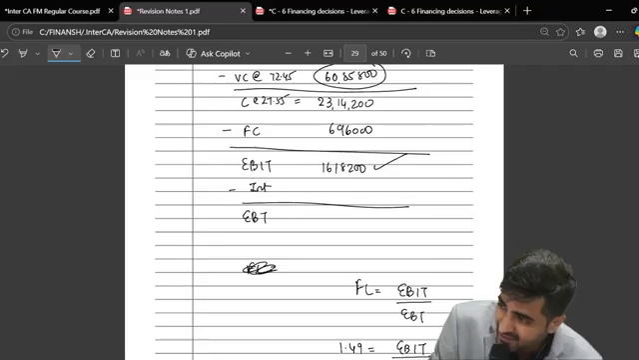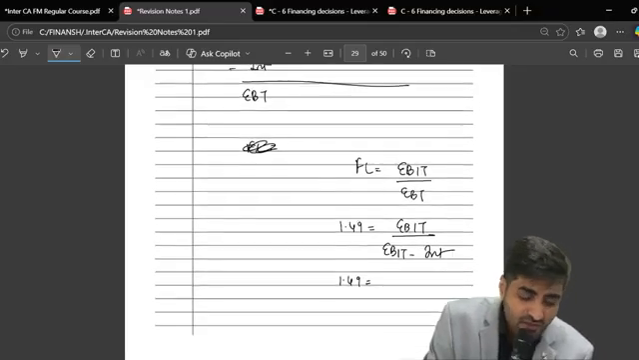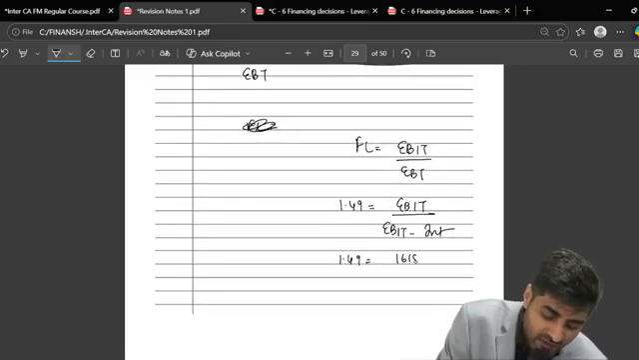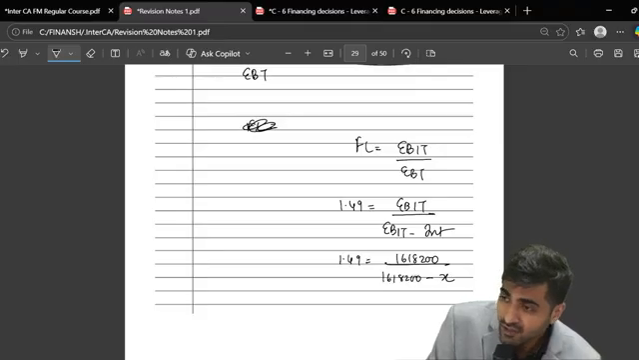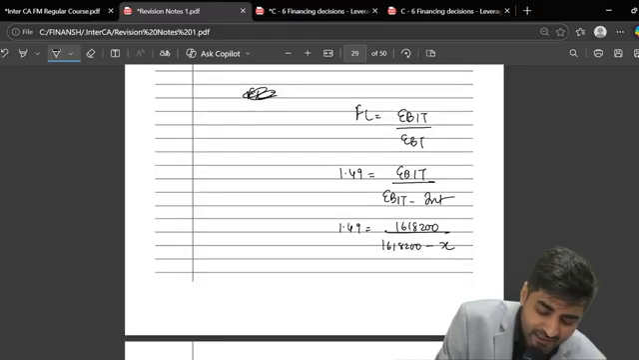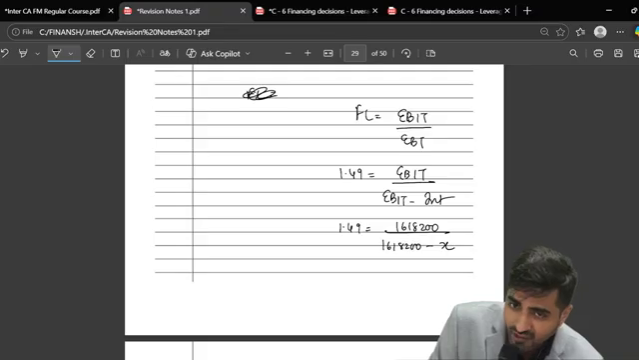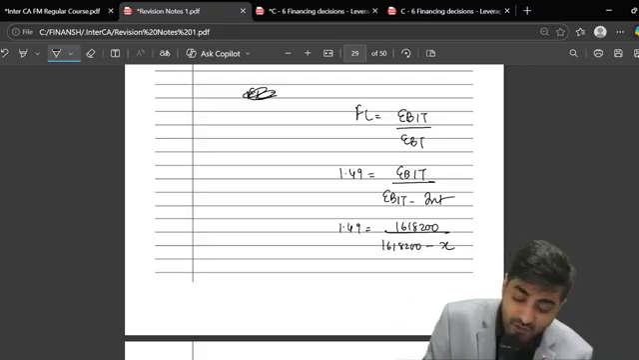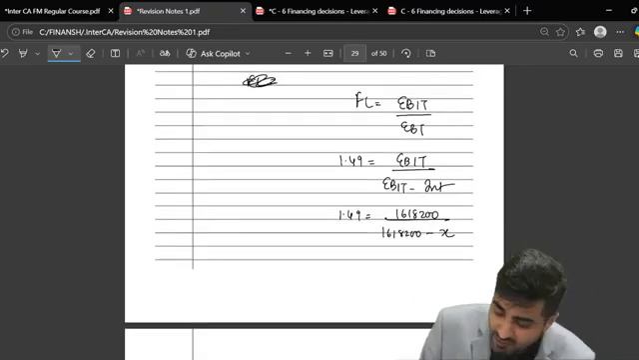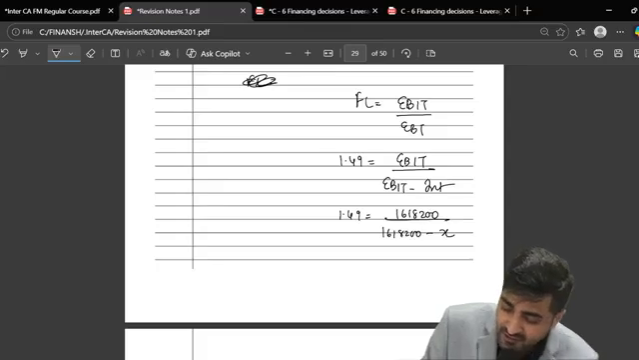It is 16 lakh 18,200. So can I say this is 16 lakh 18,200. This I have to divide by 16 lakh 18,200 minus X. If I do that, can I say I'll be getting the amount of interest? I just want you all to do this exercise and give me the amount of interest. What is the amount of interest which you are getting?